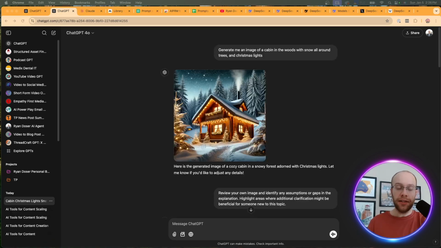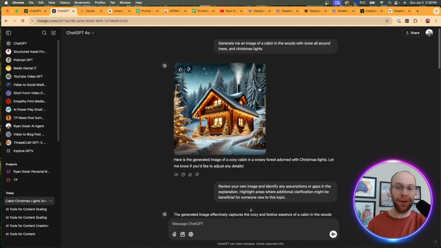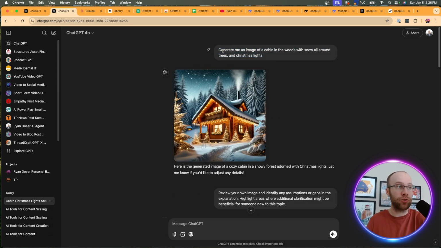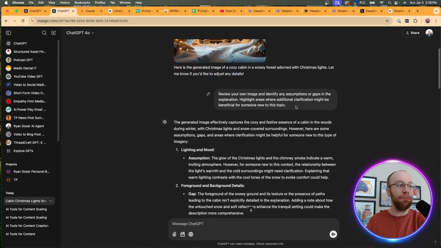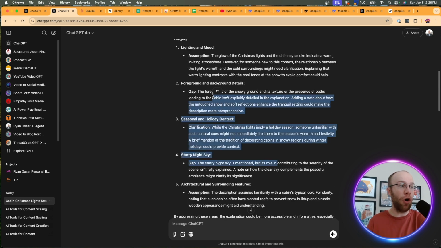Now, you can also apply the same concept of self-reflection to anything related to images. So in this example, I told ChatGPT to generate me a really basic image of a cabin in the woods. I didn't give it a lot of context, right? I gave it one sentence. So it came back and then I replied with that same self-reflection prompt that I just showed you in the last example. And then it gave all this information.